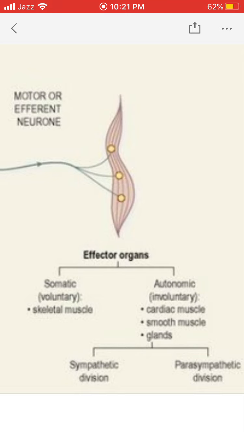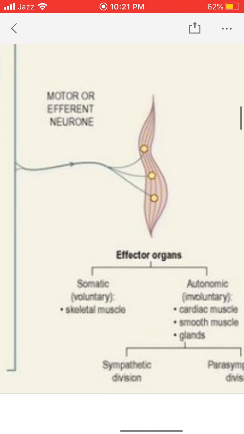The other types of effector organs are the cardiac muscle, smooth muscles, and glands that are present within the body. All these three types of organs cannot be controlled by our will. We cannot control them consciously. These are under unconscious control. So these are the two types of organs.